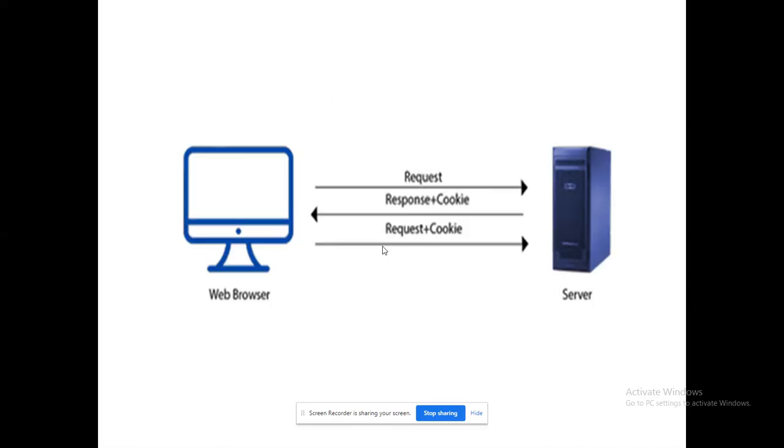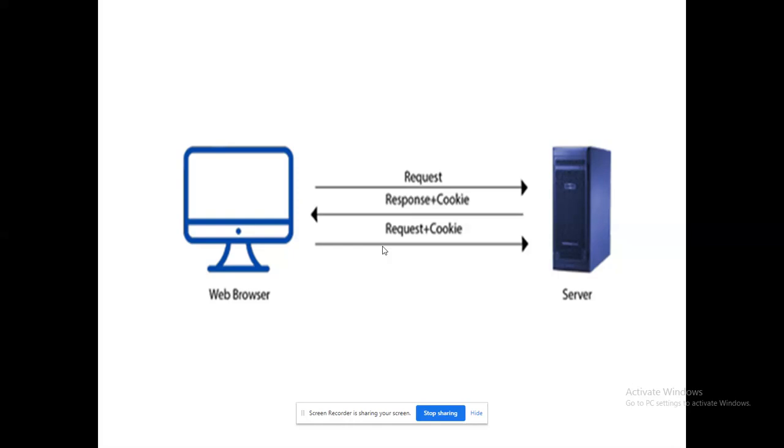So it's a demonstration. Whenever the client requests the service from the server, the server will add a cookie and send it to the client to identify that this particular client has requested the service. To make that request uniquely identified, this cookie will be added.